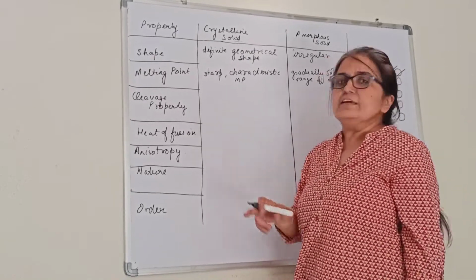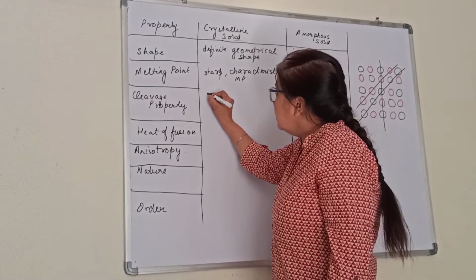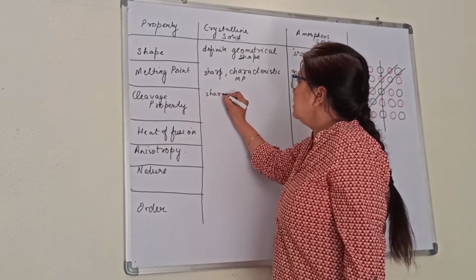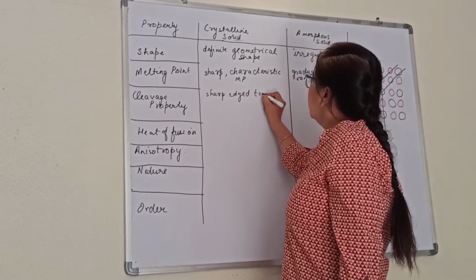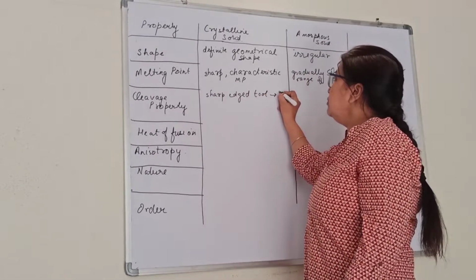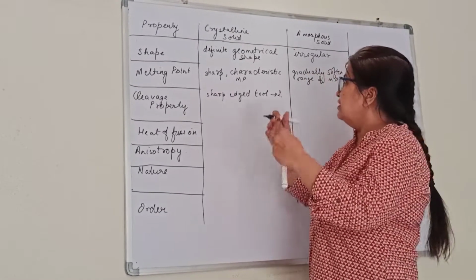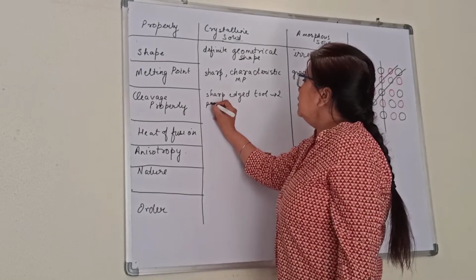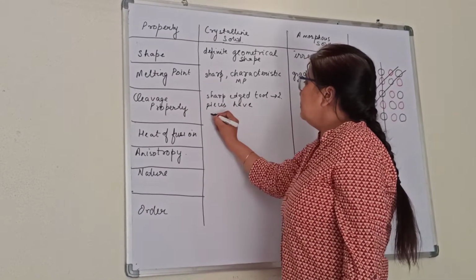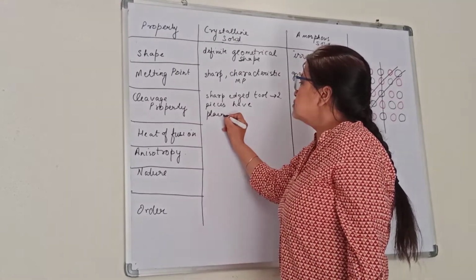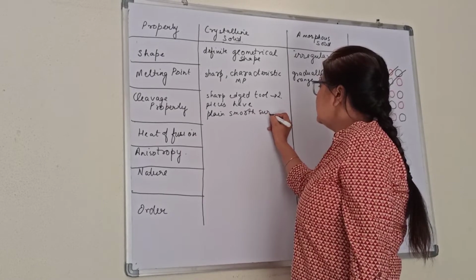Next property is the cleavage property. When crystalline solids are cut with a sharp edge tool, they will divide into two pieces. The two pieces have plain, smooth surfaces.